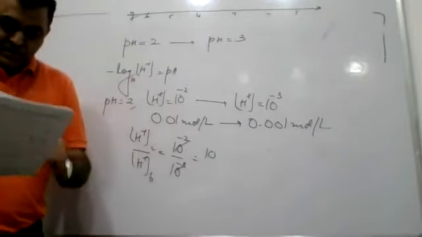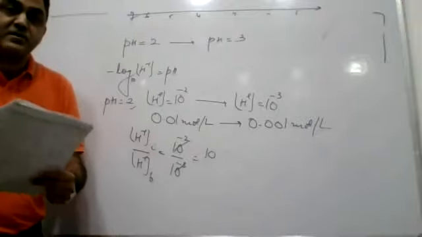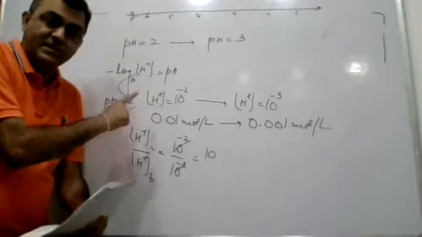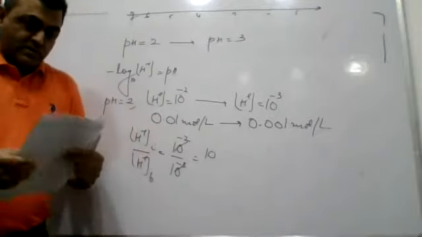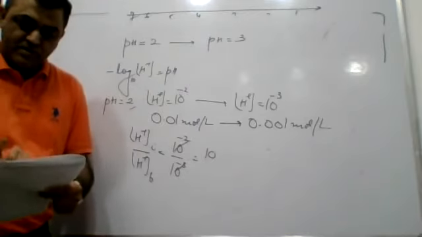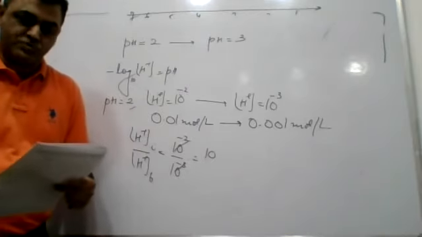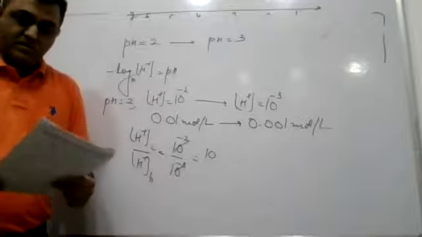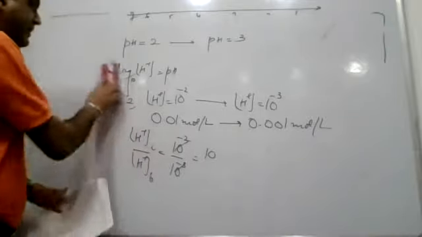So accordingly we can pick up its options. But option A says the H plus ion concentration has become 10 times. No, it has decreased 10 times. Second, it has become 1/10. That is a decrease, right? So the B part will be taken as the right option. Right? Next question, question number 8.